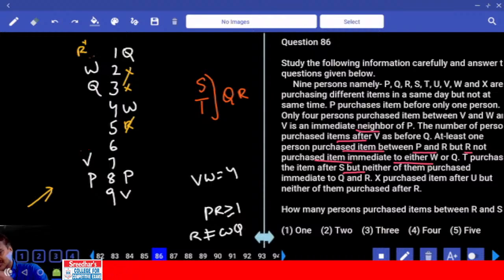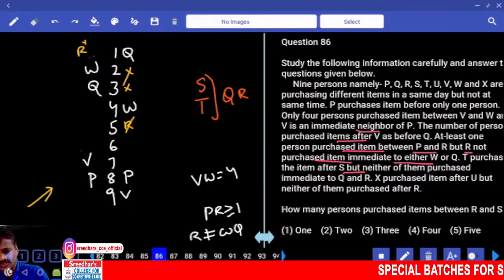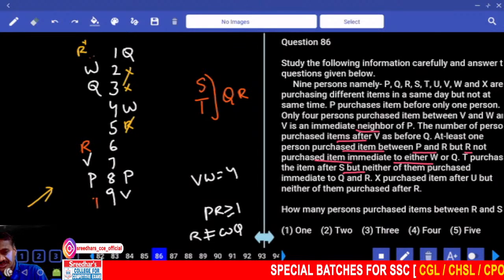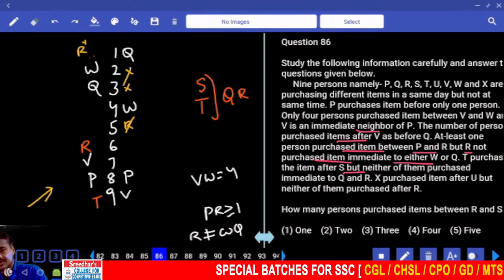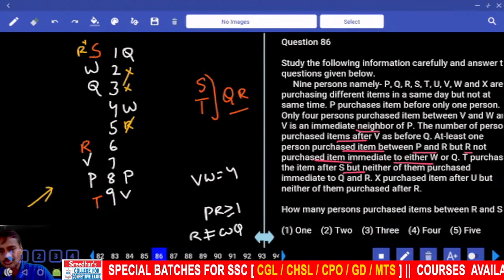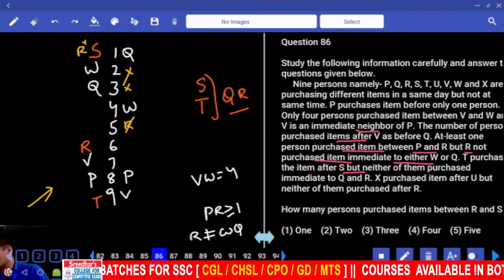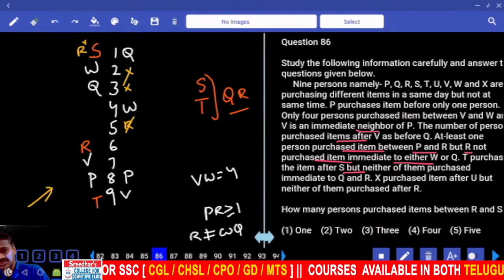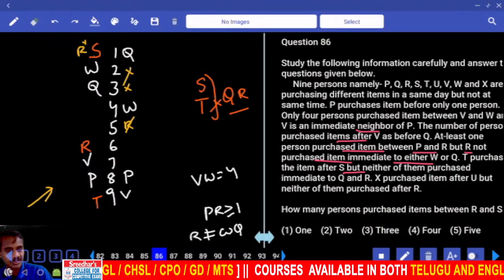Why can R not be here? It can be here. Then T can be here. If T is here, who should be here? S will be here. None of these 2 persons is adjacent to Q and R.